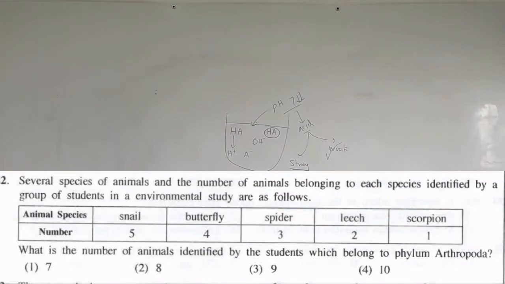Leech and others, like earthworm, all those come under Annelida. Scorpion comes under Arthropoda, right, fine.